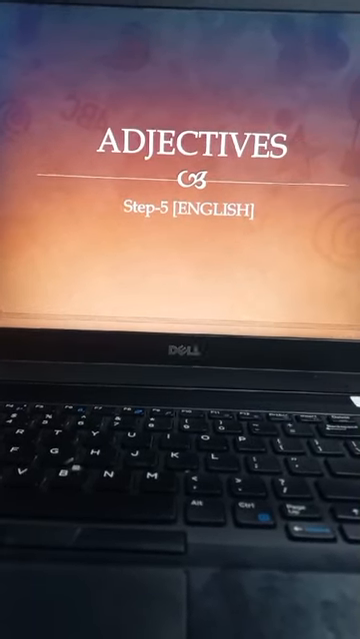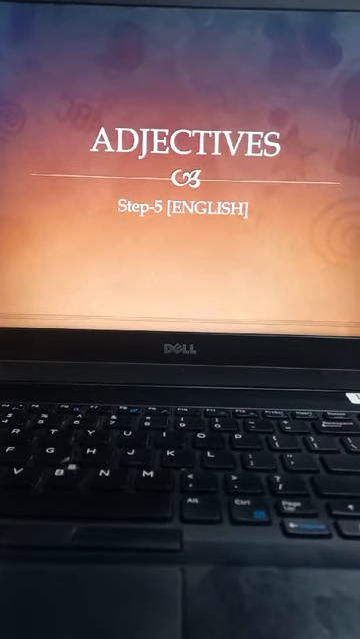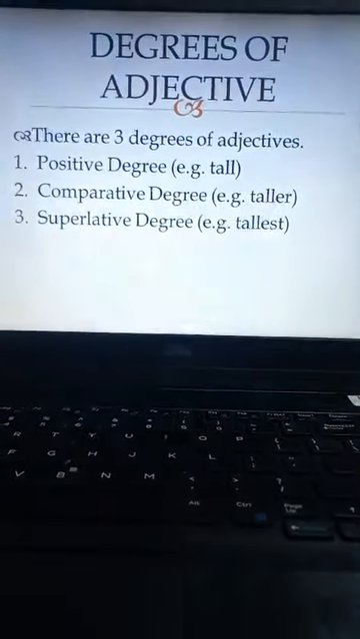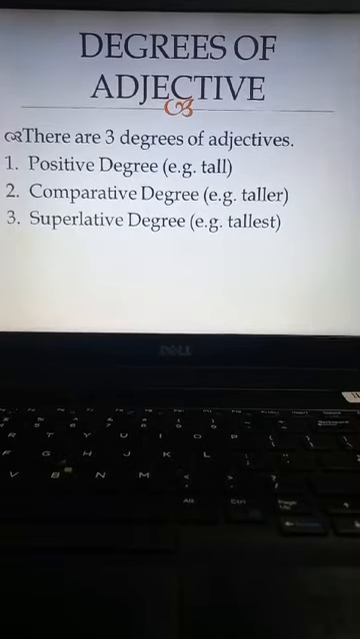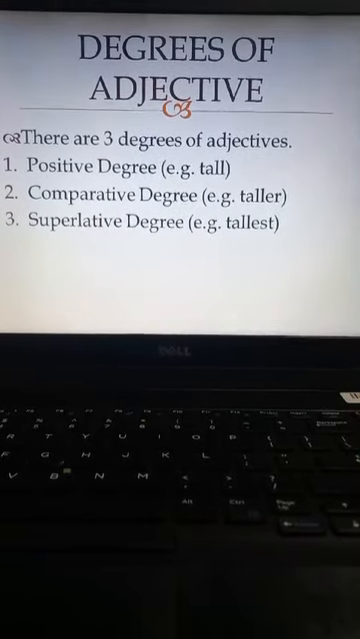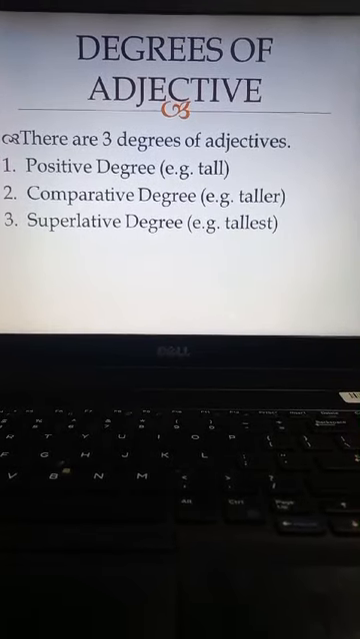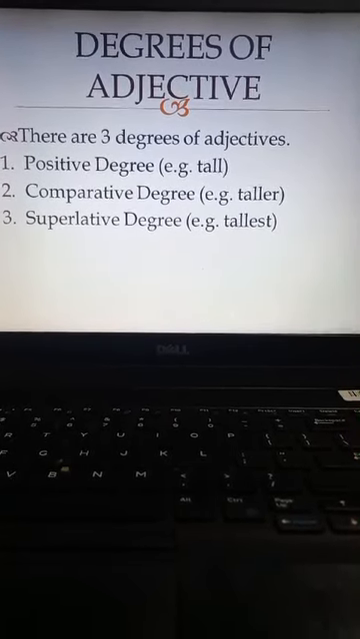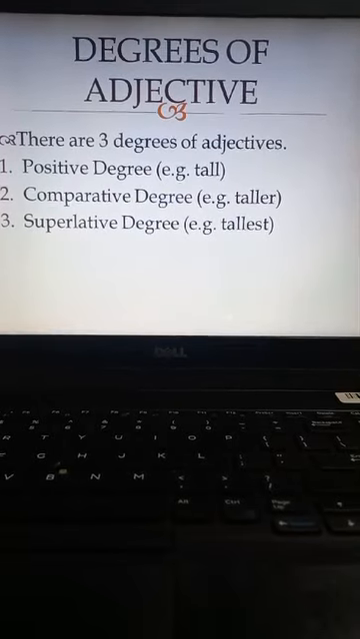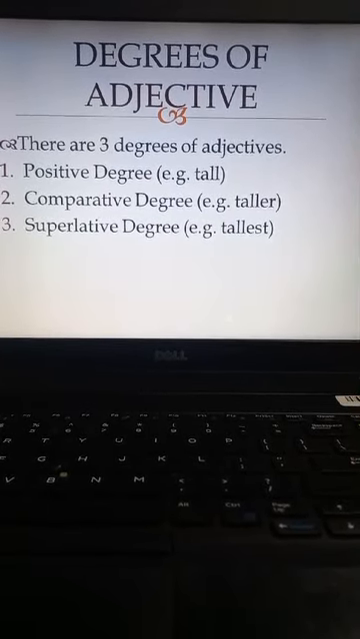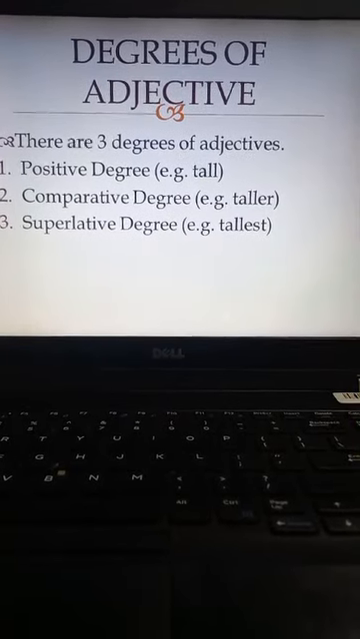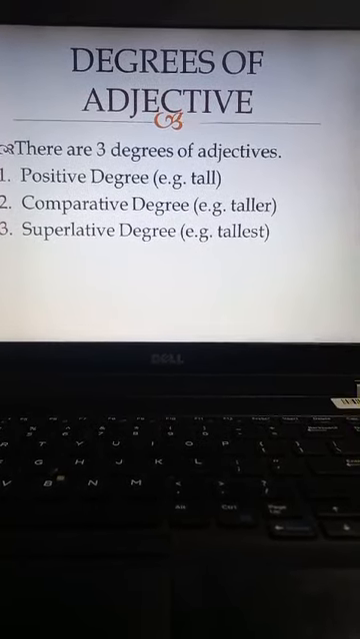In today's lesson we are going to study adjectives, and degrees of adjectives specifically. So what are basically degrees of adjectives? We have 3 degrees of adjectives, just to show if any noun is being compared with any other noun or not. So the first degree is positive degree, in which there is no comparison at all. Comparative degree is actually the comparison between two objects, two nouns, and superlative degree is comparison between more than two